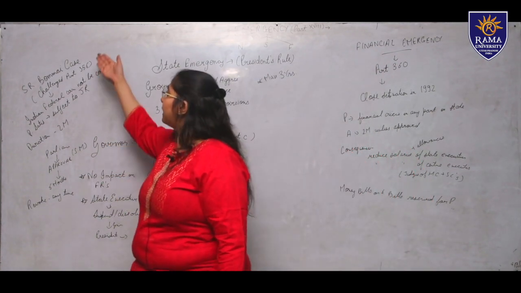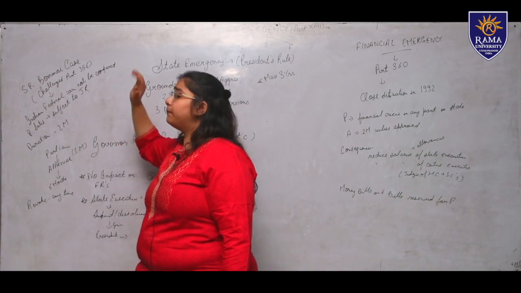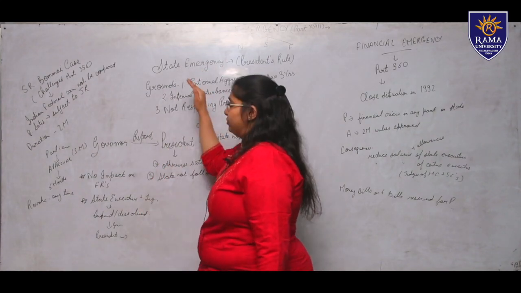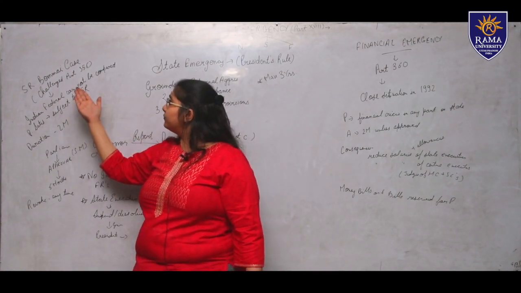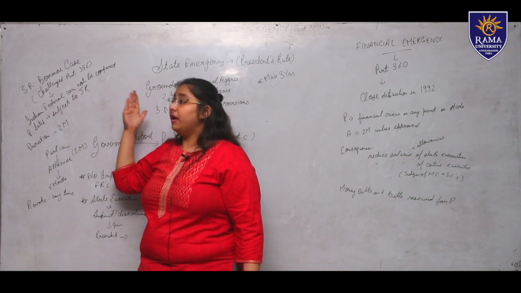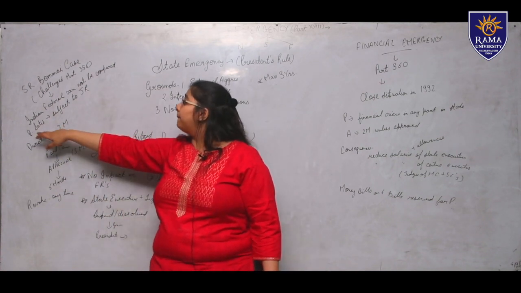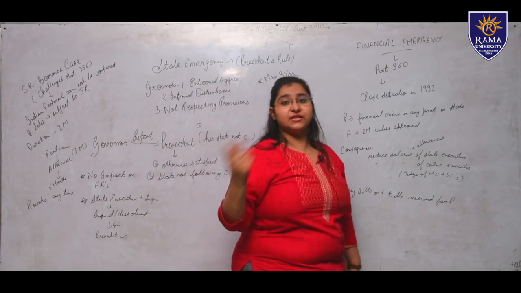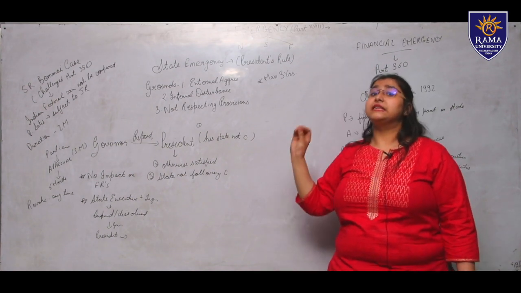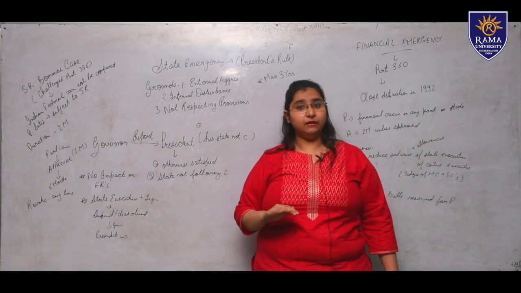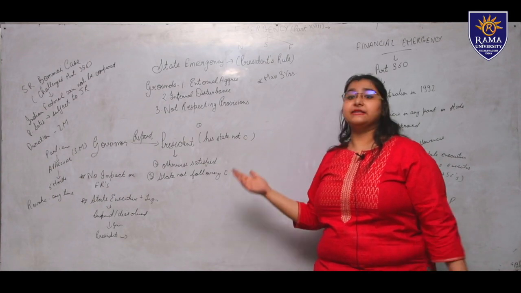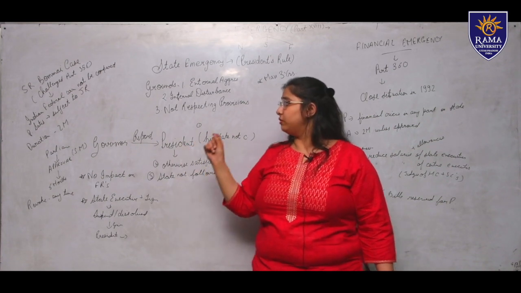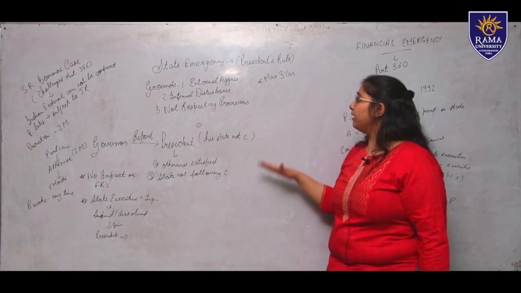Now let's come to one important case, that is the SR Bommai case, which challenged Article 356, which covers state emergency, and said that the Indian federal system cannot be compromised. It also stated that the President's satisfaction is subject to judicial review. If you remember, I just stated that in national emergency, the President's satisfaction is final as well as conclusive, whereas the SR Bommai case stated that the President's satisfaction is subject to judicial review. Now, this was all for state emergency.